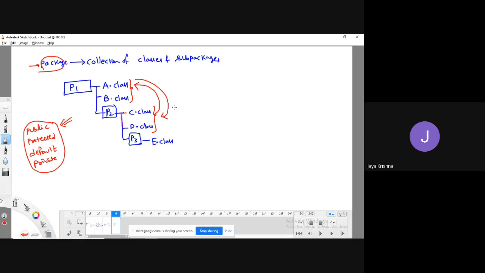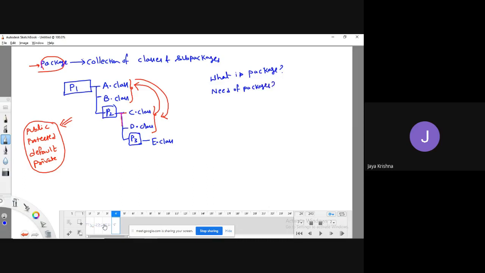So simply up to now what we discussed is, what do you mean by package? It is simply a physical folder structure, that's it. What is the need of packages?